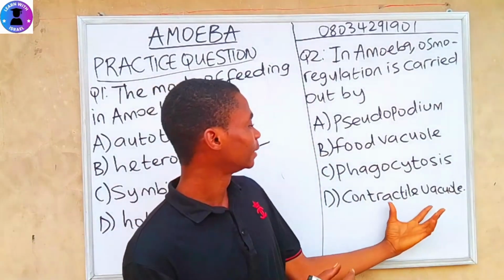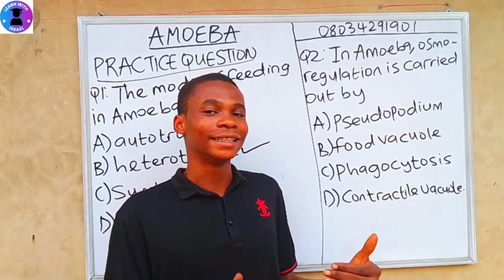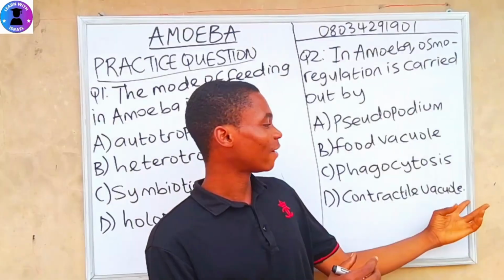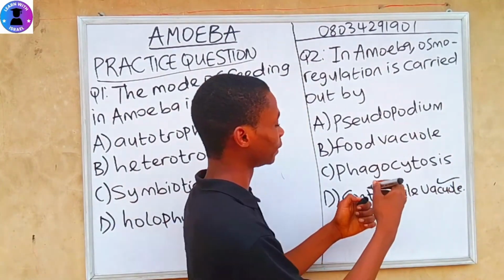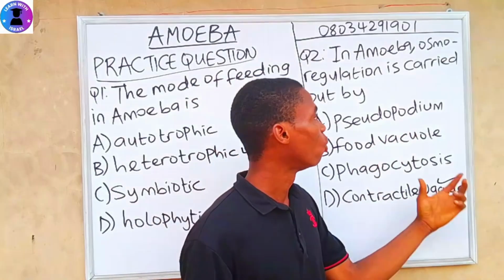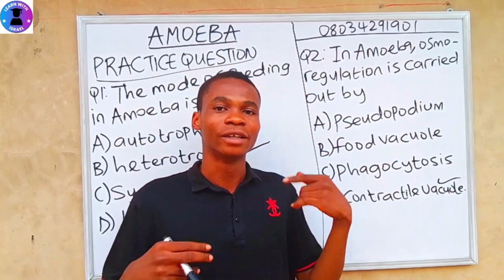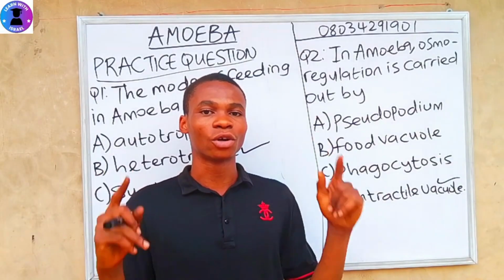So the last one here is contractile vacuole. Contractile vacuole regulates water in amoeba, which also means contractile vacuole is the correct answer. In amoeba, osmoregulation is carried out by contractile vacuole. Osmoregulation also means regulation of water or water balance. So guys, let's continue.